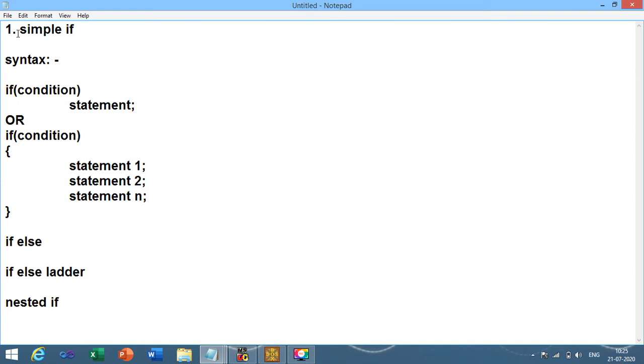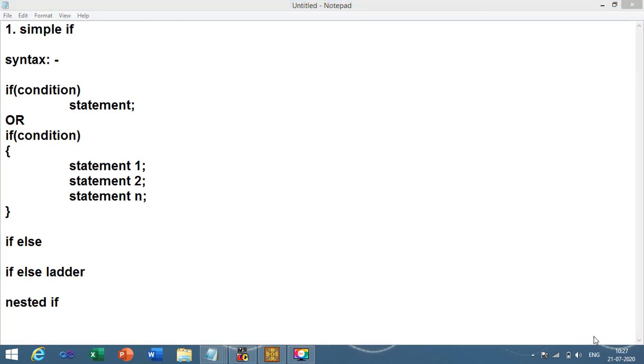In our case we have one condition, percentage greater than or equal to 70, and you need to execute two statements, one is the mobile phone and one is the scooter. These two statements you need to execute based on the one condition only. For such a purpose you need to combine those statements between two curly brackets.